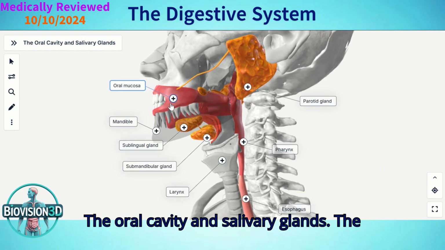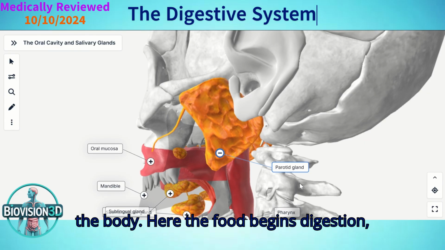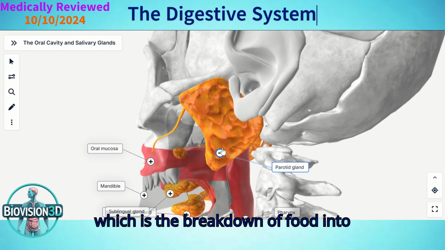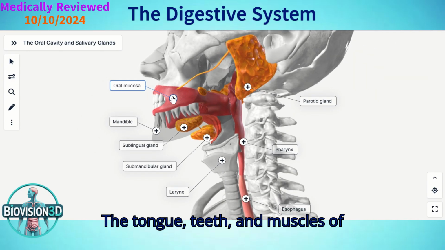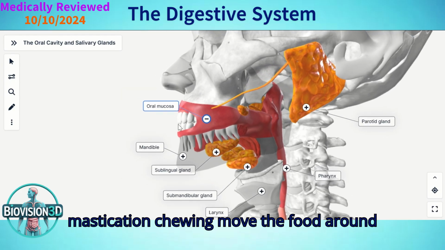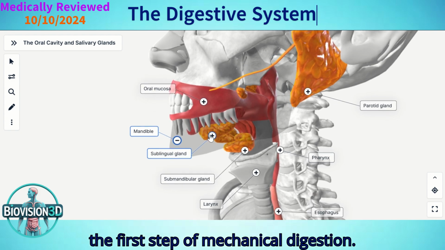The oral cavity and salivary glands. The oral cavity, or mouth, is where food enters the body. Here, the food begins digestion, which is the breakdown of food into substances that can be used by the body. The tongue, teeth, and muscles of mastication (chewing) move the food around and rip it into smaller pieces. This is the first step of mechanical digestion.